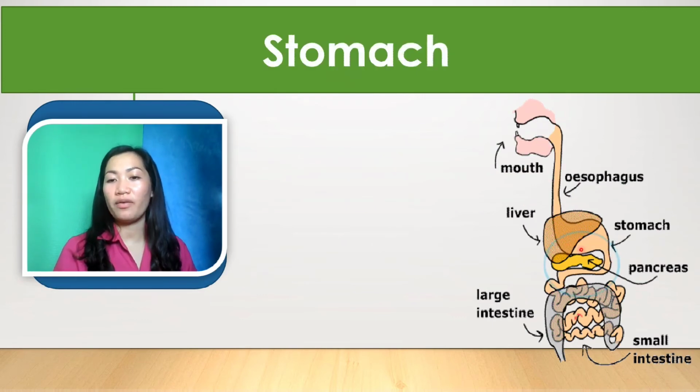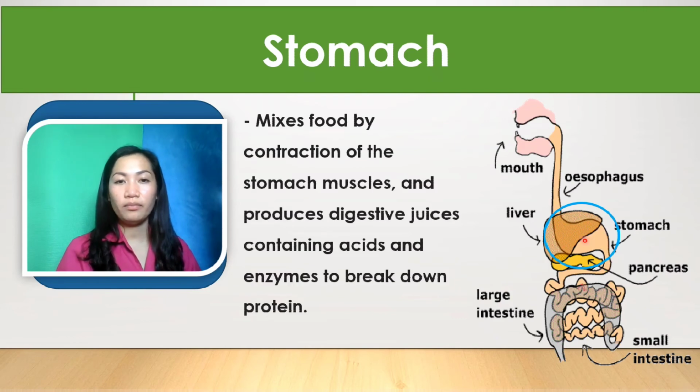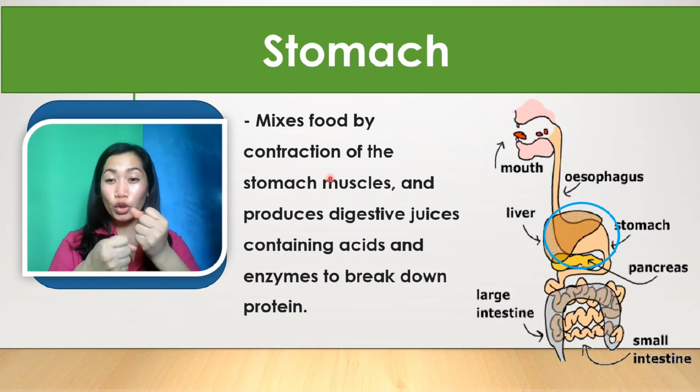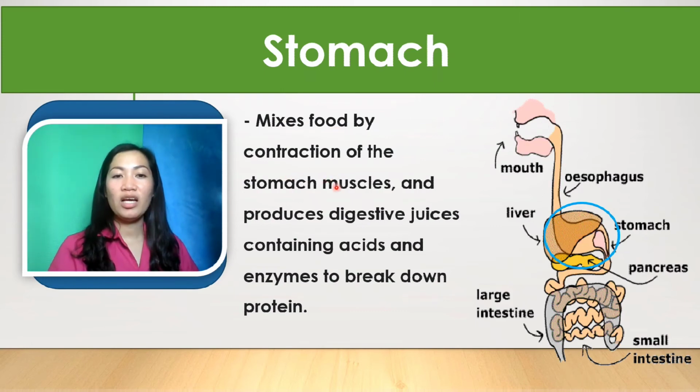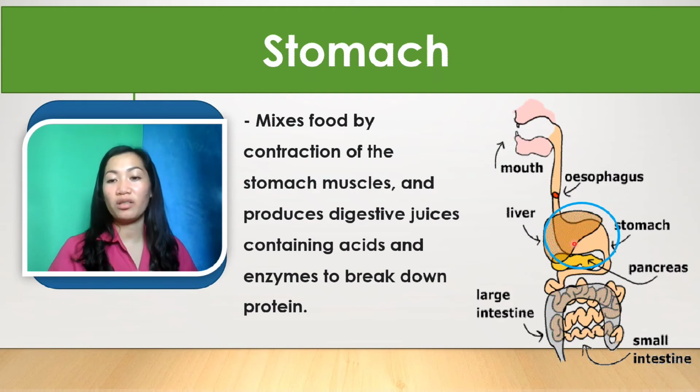This one, our stomach. What is the part of the stomach in our digestive system? The stomach mixes the food by contraction of the muscles, and produces digestive juices containing acids and enzymes to break down the protein. So this is the work of our stomach. With the help of the stomach muscles, they extract all the juices and nutrients of the food that we eat every day.